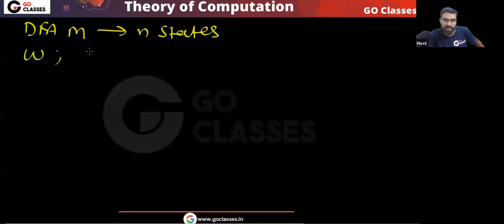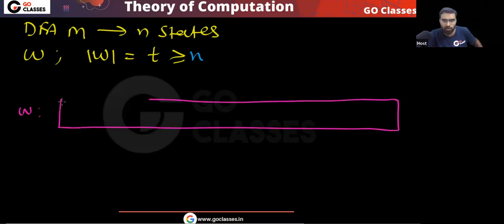Let me make a diagram. You have a DFA M with a total of n states, but your string length is t, which is greater than or equal to n.